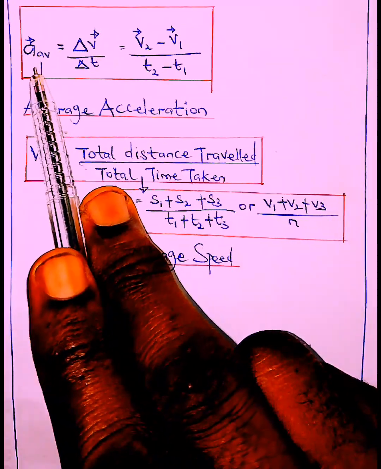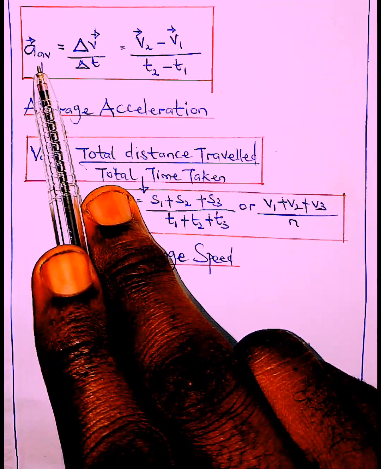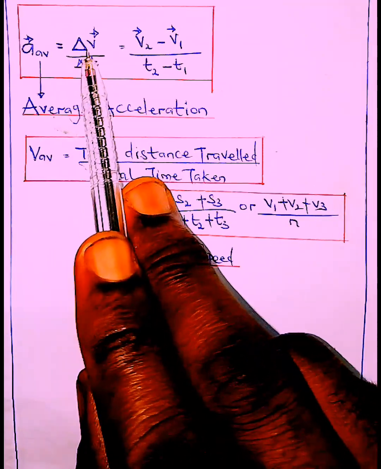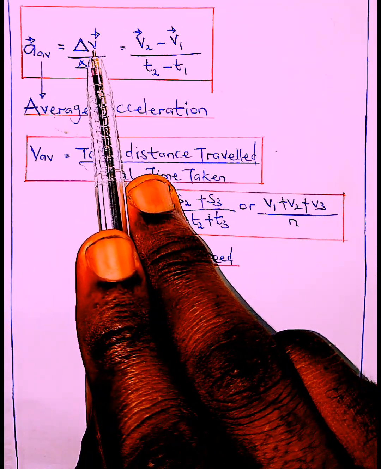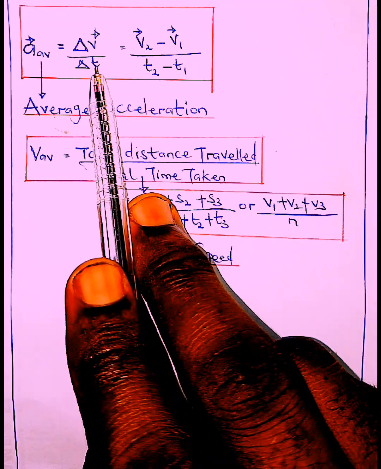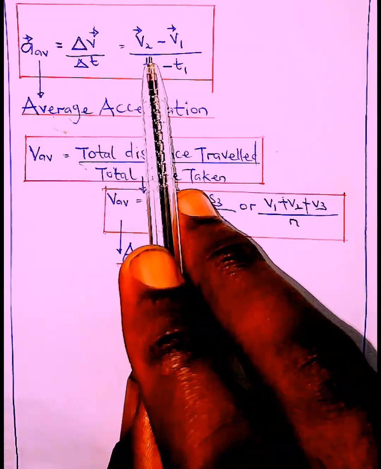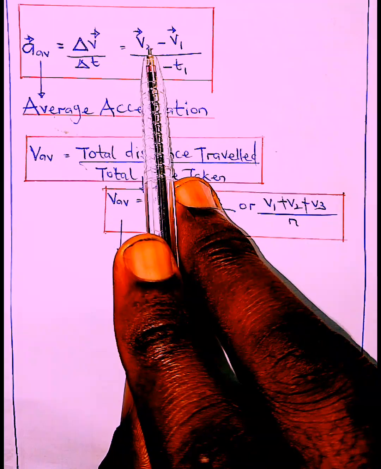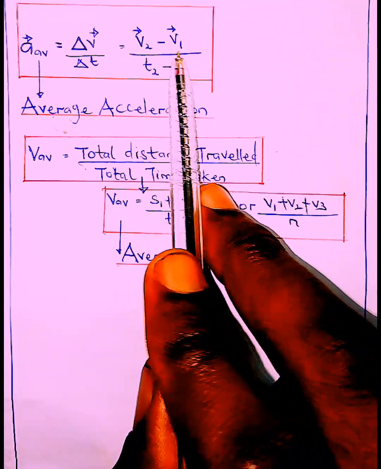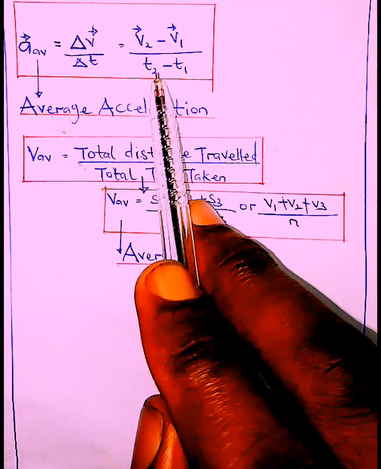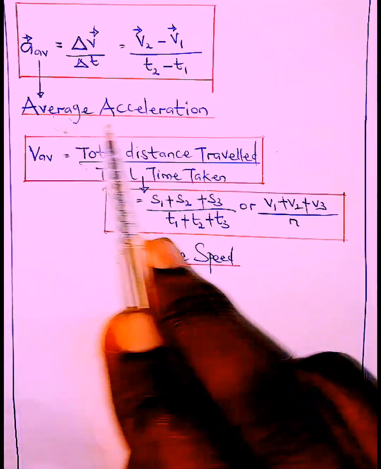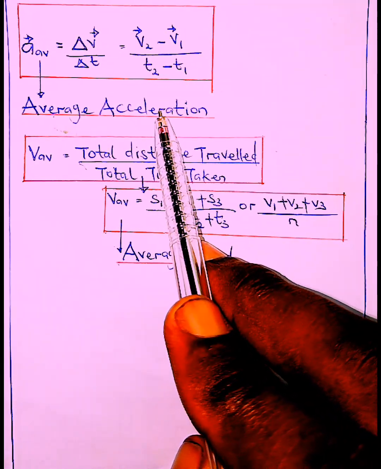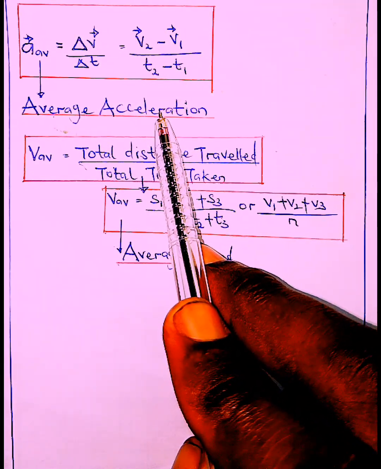Okay, average acceleration. What's average acceleration? Average acceleration is simply the change in velocity of a given body over change in time taken. So we're talking about the new velocity, which is the final velocity, velocity 2, minus initial velocity, which is velocity 1, over time 2 minus time 1. That's average acceleration. We did all this in our previous lesson. I'm just trying to get us refreshed on this.